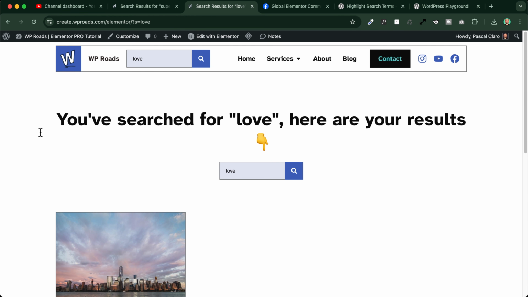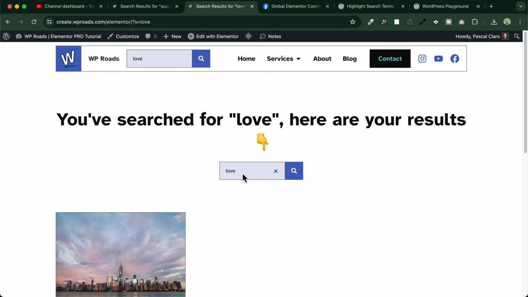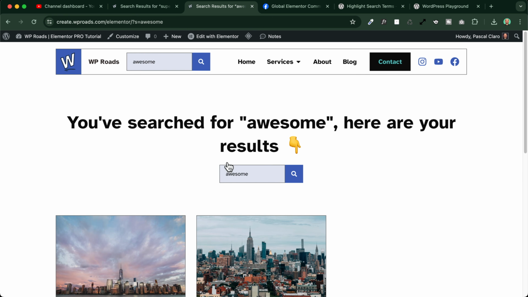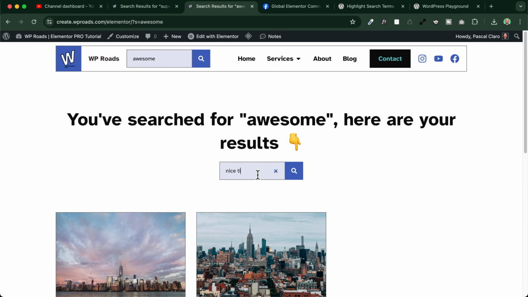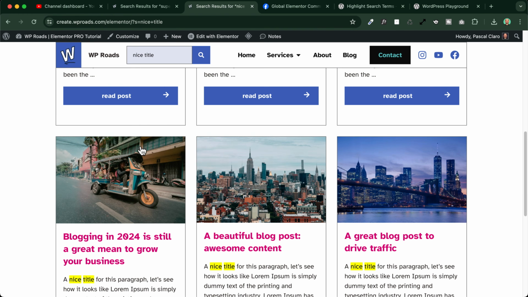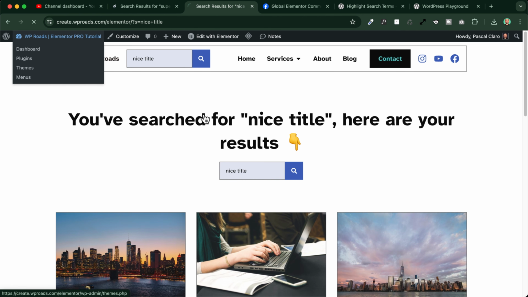And what about highlighting the search result terms? It's very easy. You just need another plugin, which is very lightweight. For example, if I type in awesome, I'll see that all the search terms are highlighted, not only in the titles but even in the excerpt. If I type in nice title, I see that in my excerpt all the keywords are highlighted. Perfect.